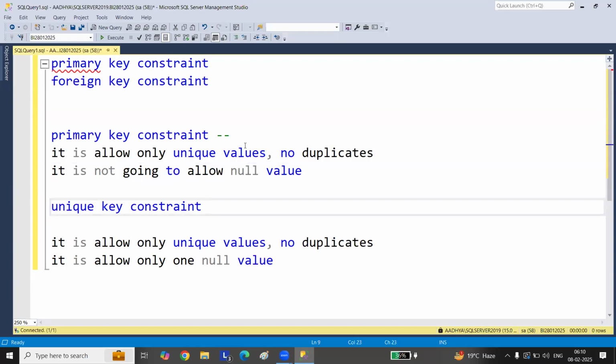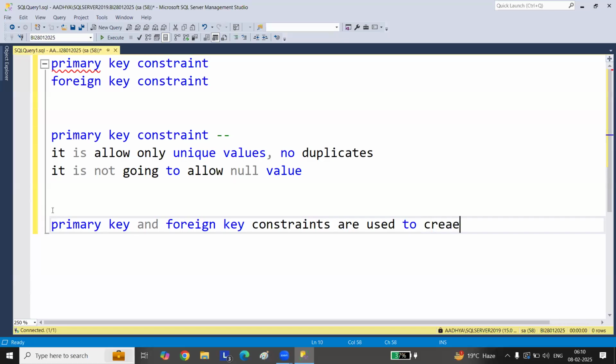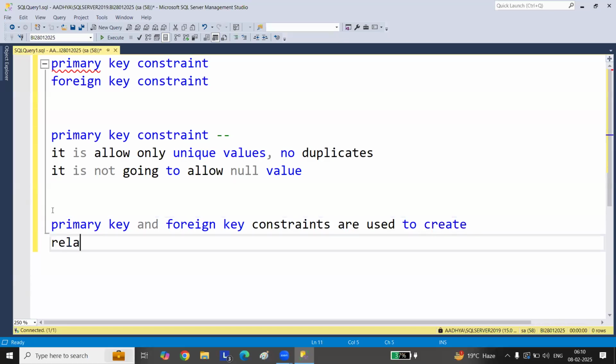Then that is one. When yesterday I told you, the primary key and foreign key constraints are used to create a relationship between tables, right?